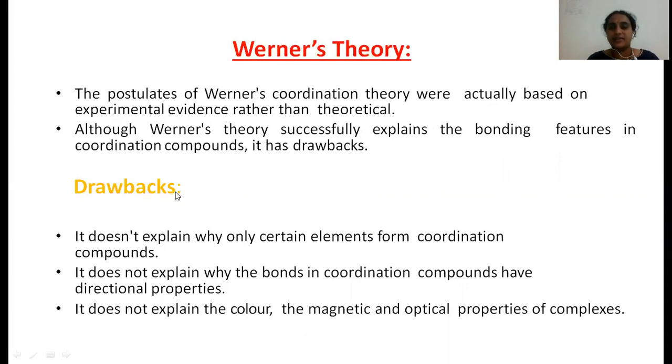It does not explain why only certain elements form coordination compounds, and it does not explain why the bonds in coordination compounds have directional properties. It does not explain the color of the complex and the magnetic properties of the complex, and it also does not explain the stability of the complexes. These are a few drawbacks of Werner's theory.